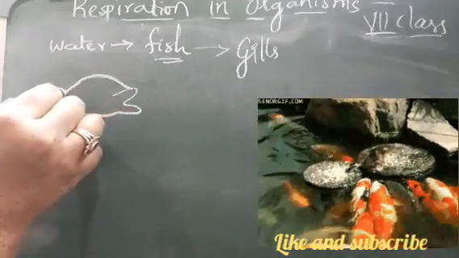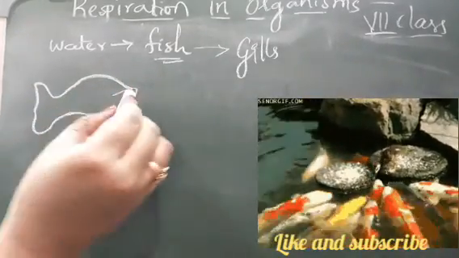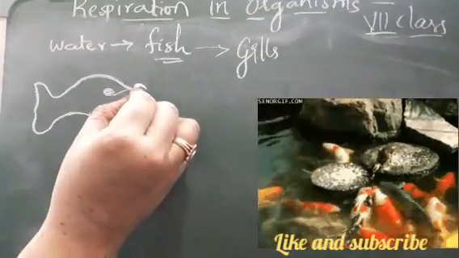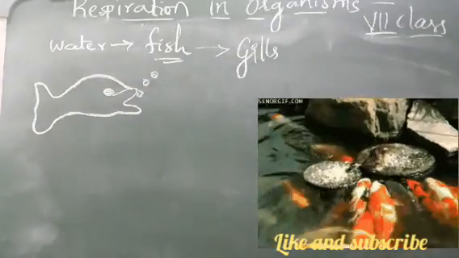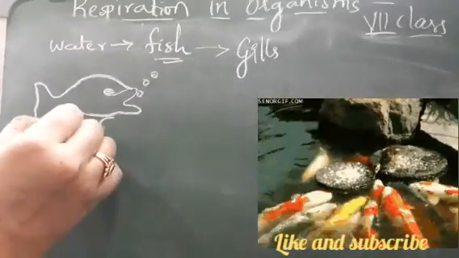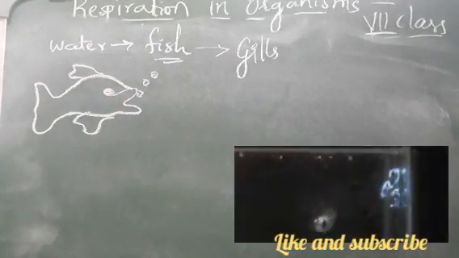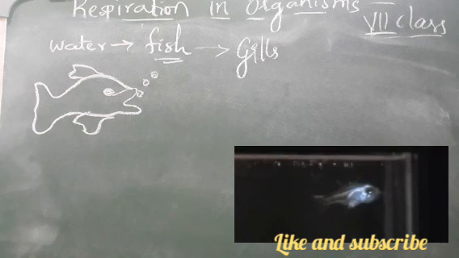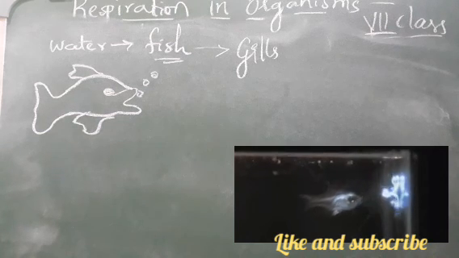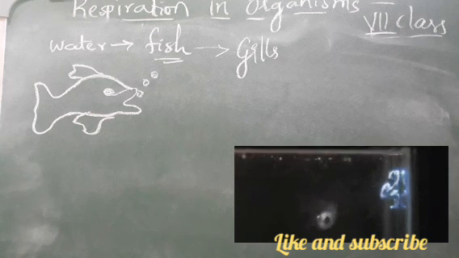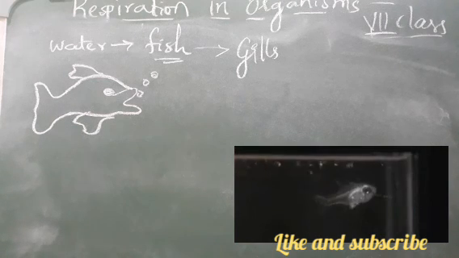Why do they open their mouth and close their mouth continuously when they are breathing? Why do the flaps on both sides of the head alternately open and close?